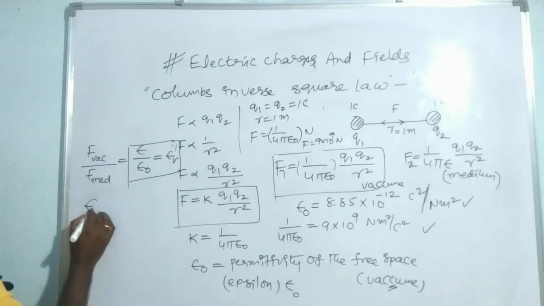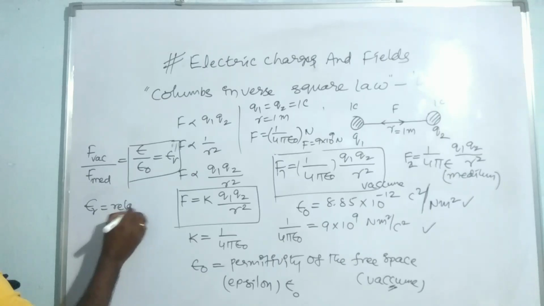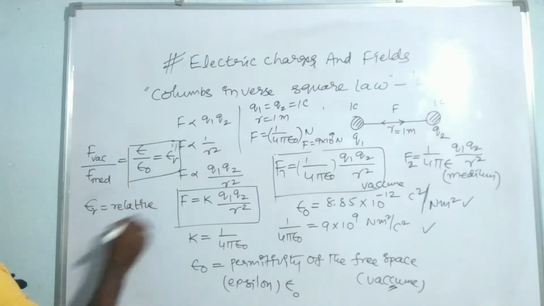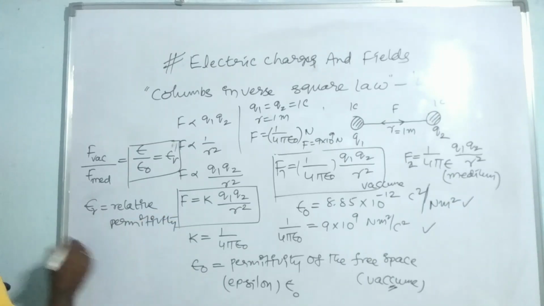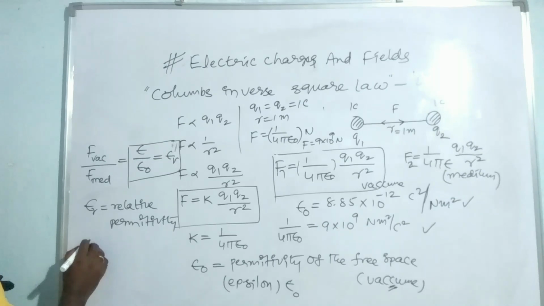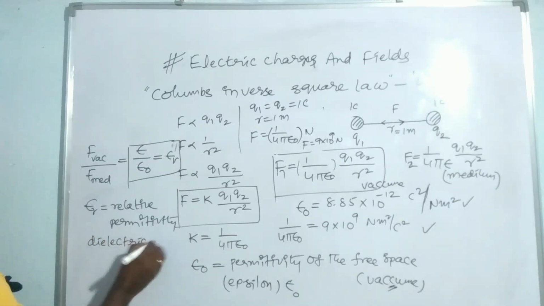The epsilon R is the relative permittivity, very important, or it can be said to be the dielectric constant.